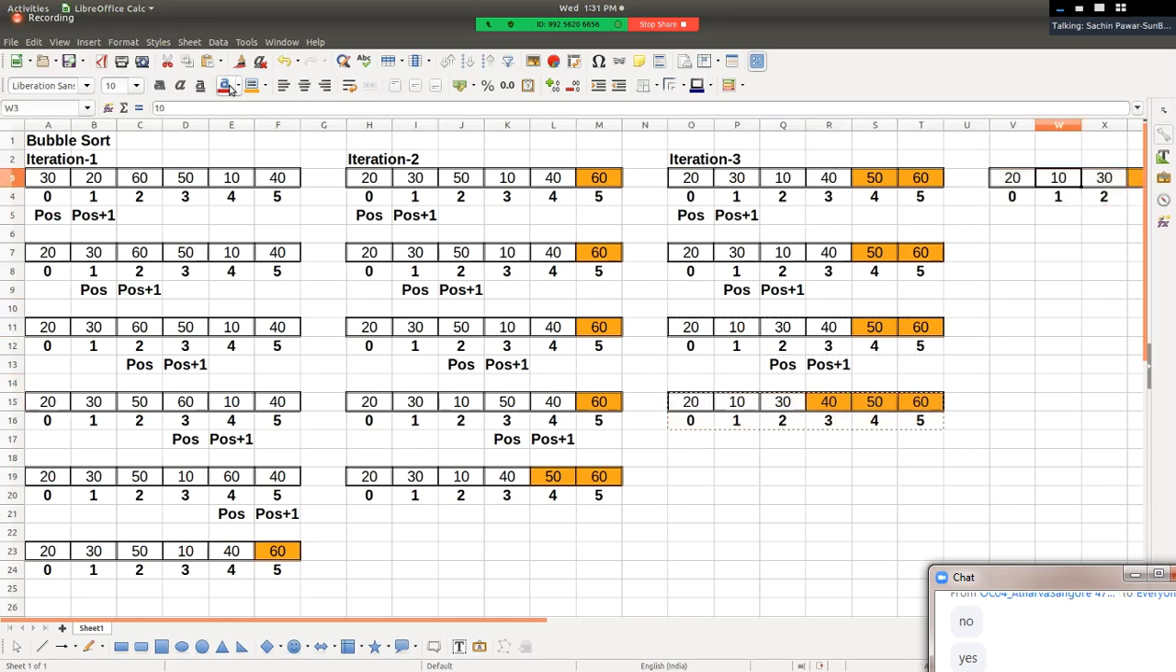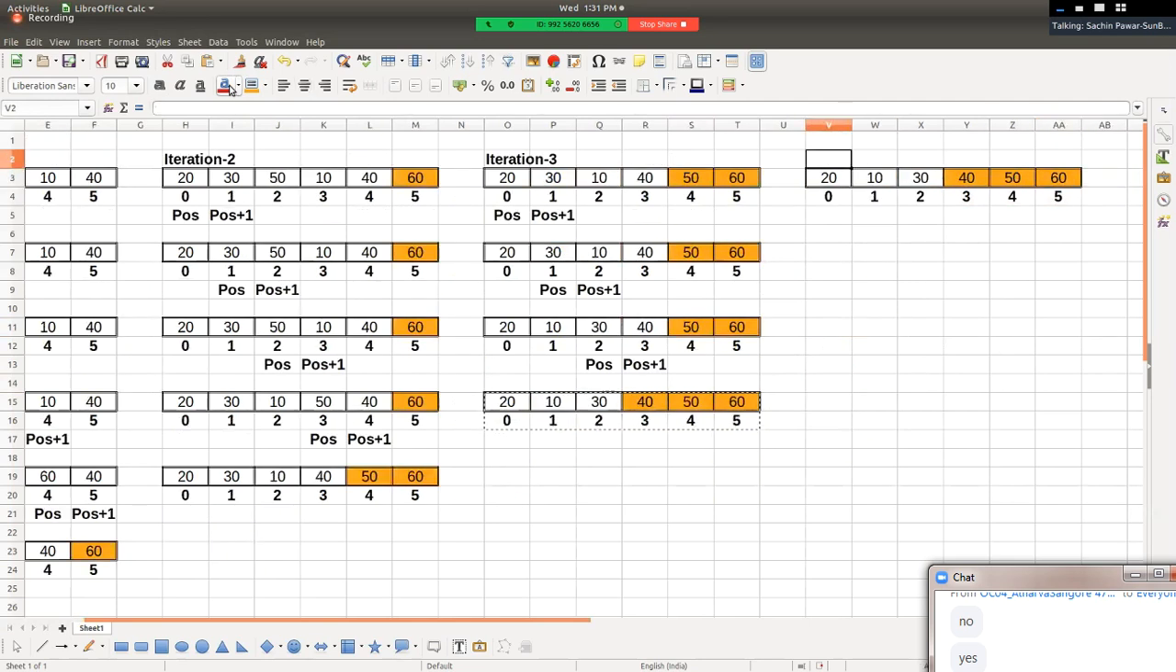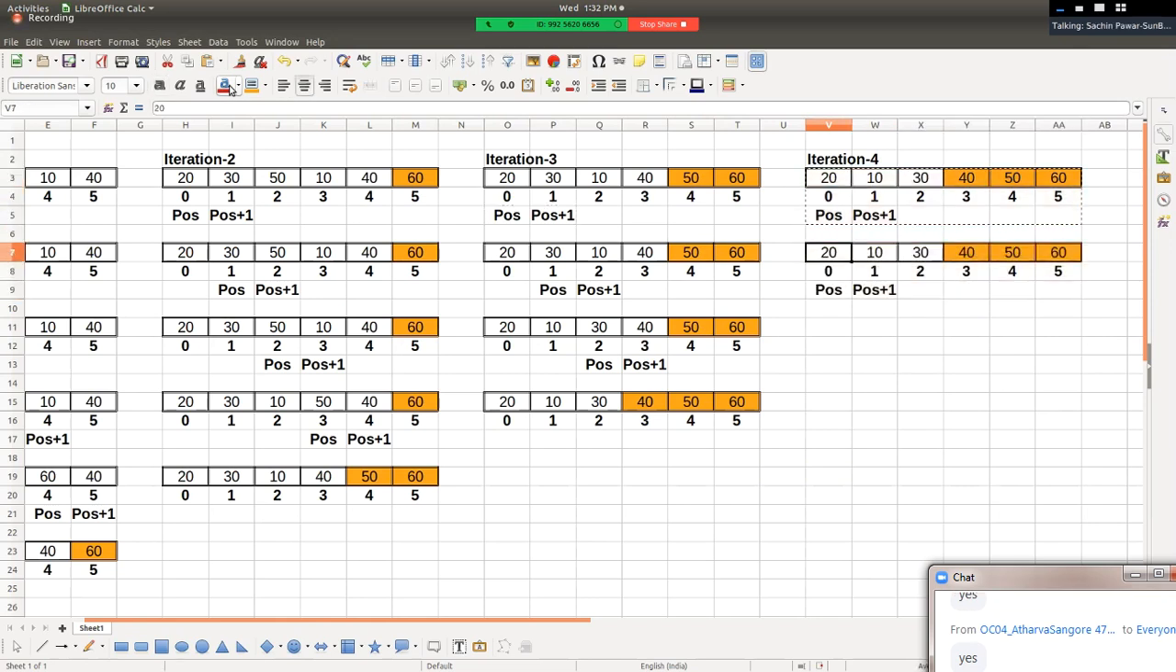Next iteration, that is iteration number 4, right? In iteration number 4, again we apply the same logic. Elements which are at 2 consecutive positions get compared. Is swapping required? Yes. Does swapping take place? Yes, swapping will happen here, right? And hence 10 and 12 are swapped with each other, position plus plus.